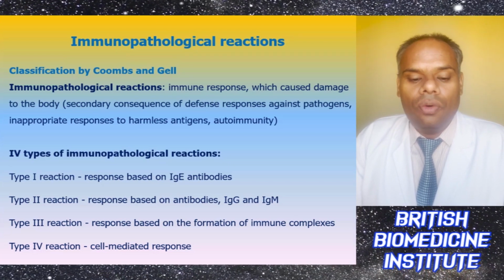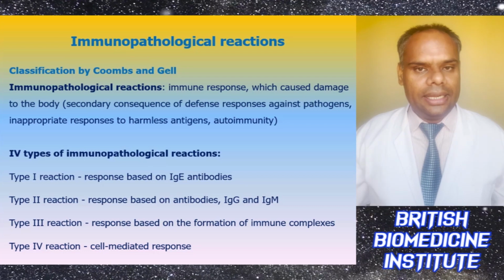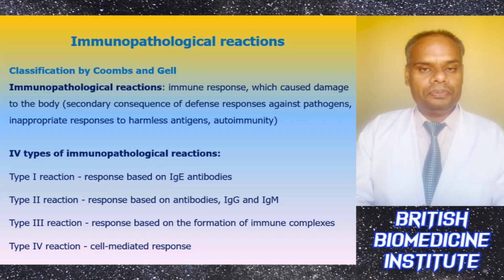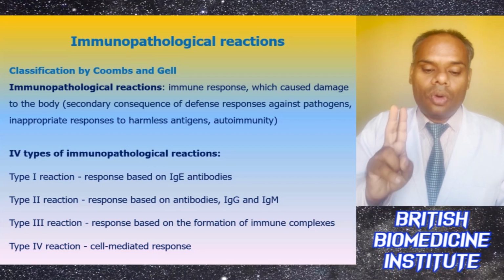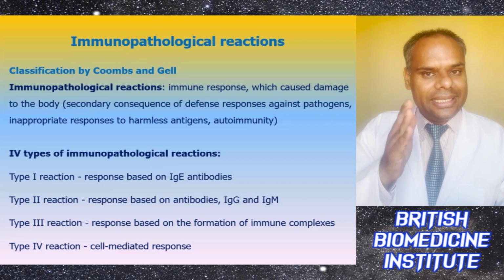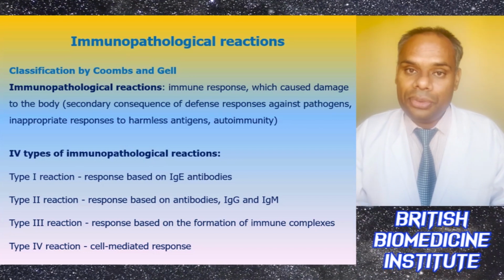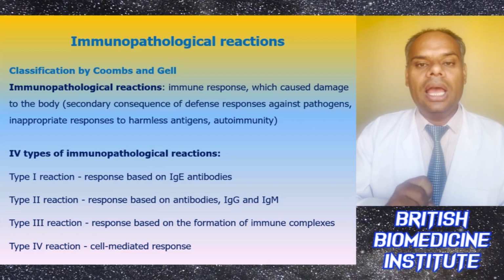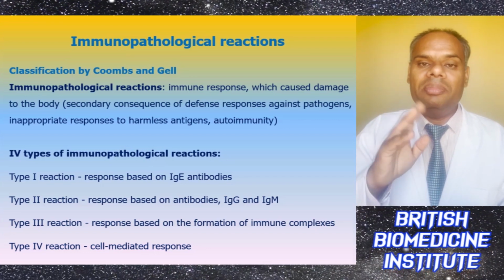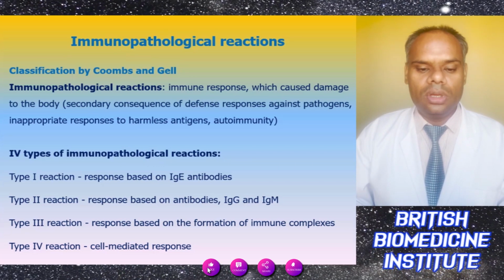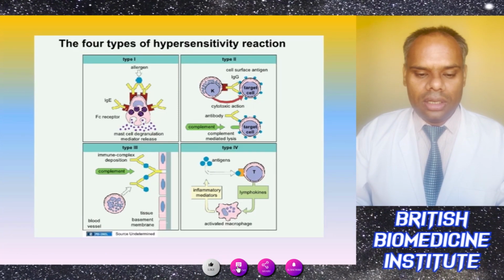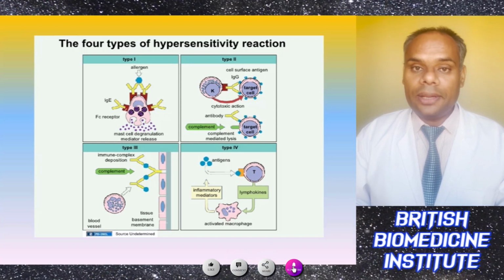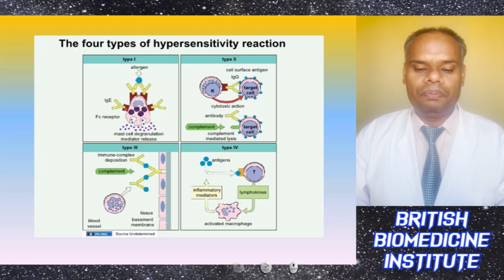There are four main types of immunopathological reactions. Type 1 is a response based on IgE antibodies. Type 2 is a response based on antibodies like IgG and IgM. Type 3 is a response based on the formation of immune complexes. And type 4 is a cell-mediated response. In the diagram it is shown that there are four main types of hypersensitivity reactions: type 1, type 2, type 3 and type 4.